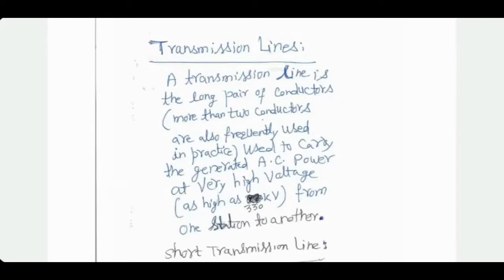So the basic definition for a transmission line is right here. It's the long pair of conductors, and in fact, more than one conductor can also be used. This pair of conductors carries AC power at a very high voltage because that's more economical. You can transmit a lot more power when you're transmitting at very high voltage. Even though we are not generating at very high voltage, and the customers also don't normally need extremely high voltage, we still transmit at very, very high voltages using transformers on both sides. The number can be as high as 330 kilovolt.